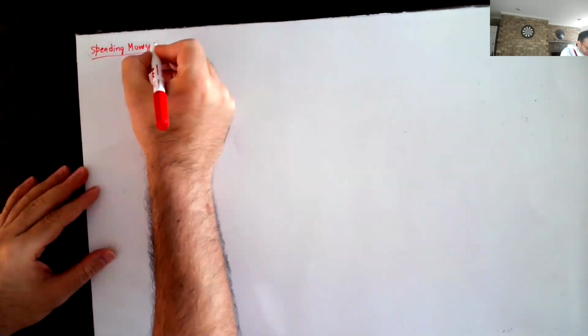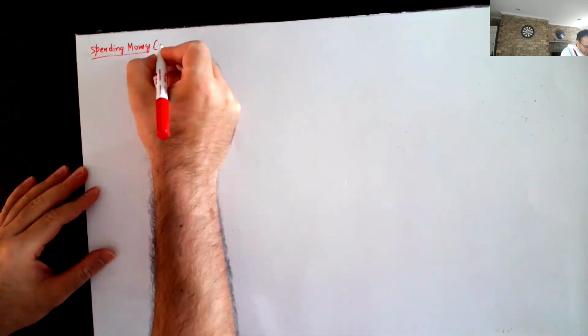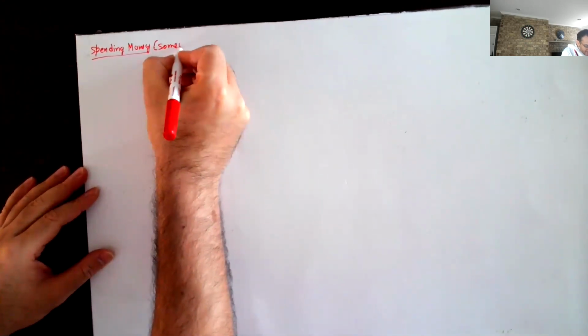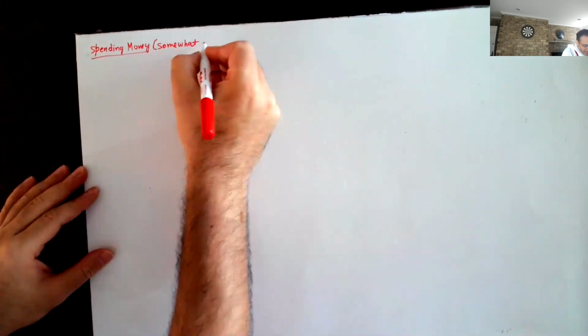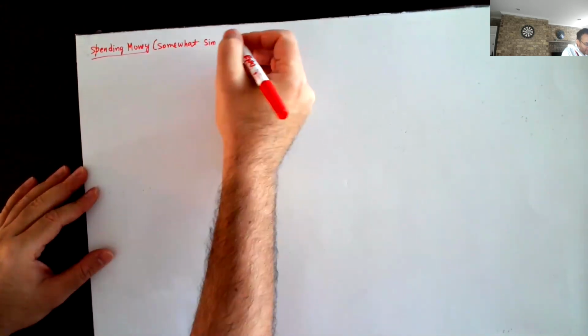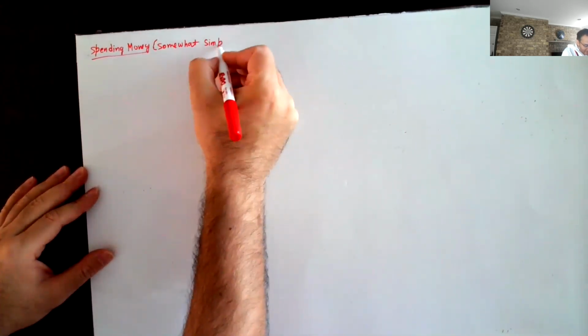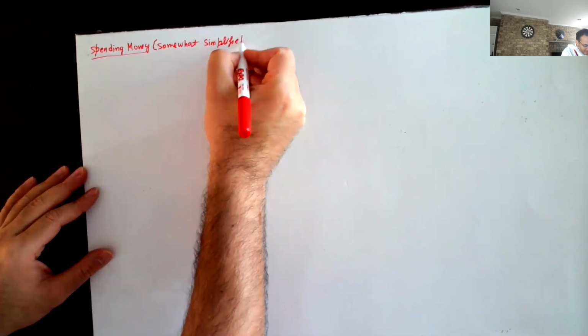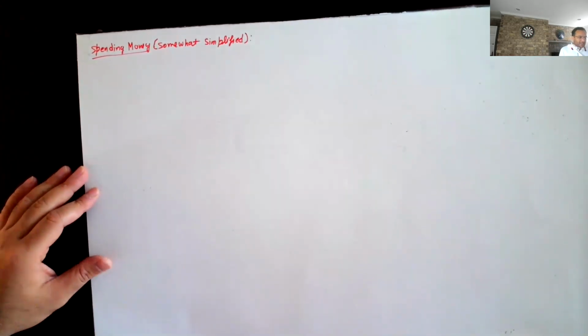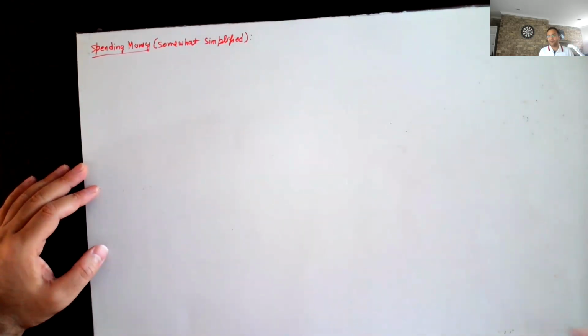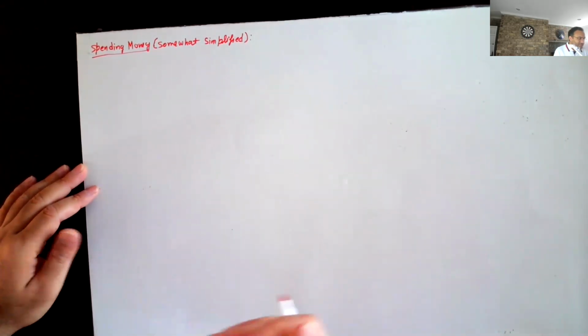So let me just say in advance that this is somewhat oversimplified, and I'm ignoring many of the implementation details here. So let's say Alice wants to transfer 1 Bitcoin to Bob.